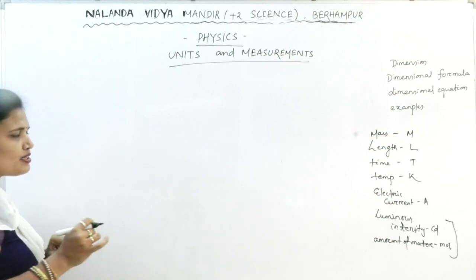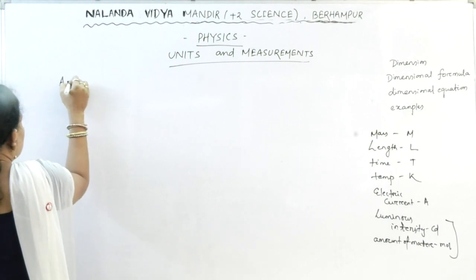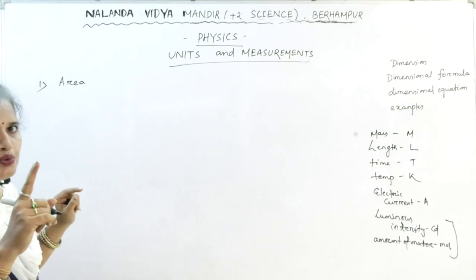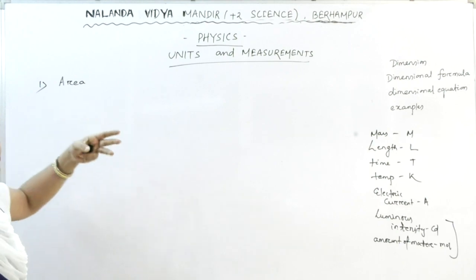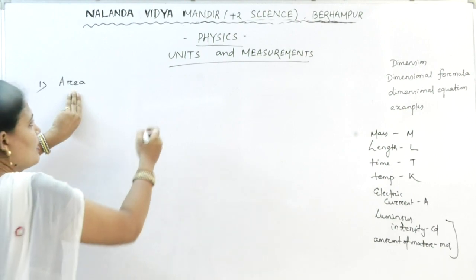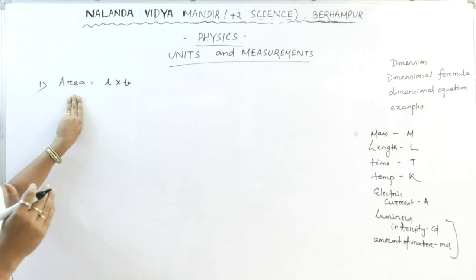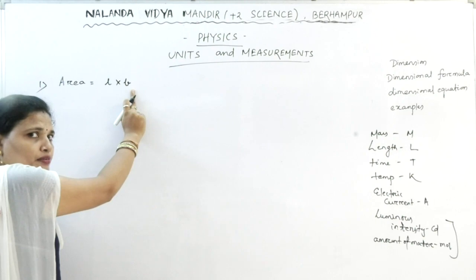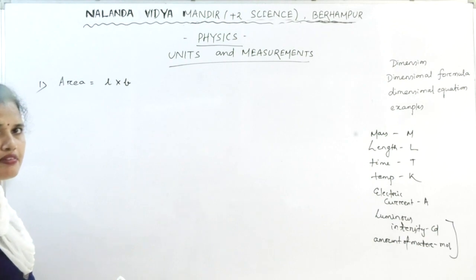Let us start from a simple one. Already I have told about the speed. Let me consider the area. The first step we will do, I am saying step by step, remember, 3 steps we will follow. First step: let us first know what is the formula of this physical quantity. Now if it is an area, then it is length into breadth. In the next step, let us know how we can represent these fundamental or physical quantities, whether these are the fundamental quantity or derived quantity.